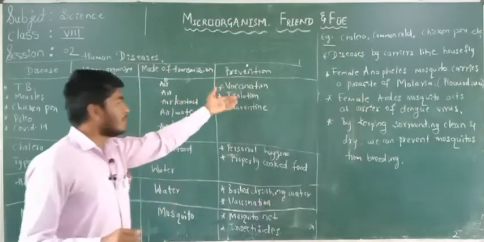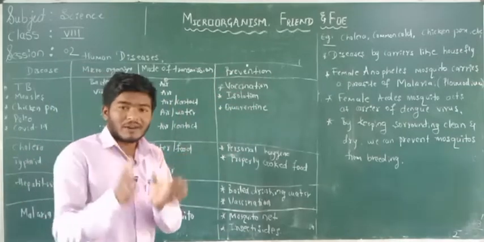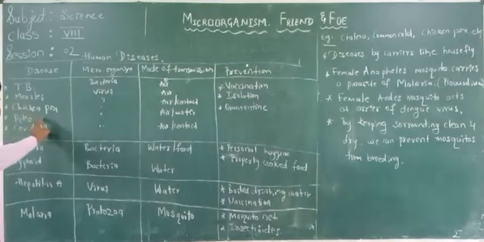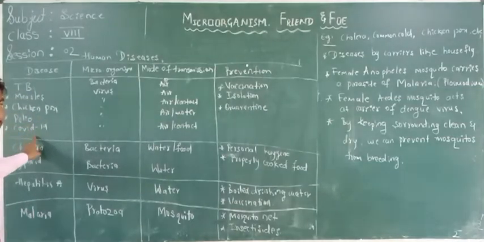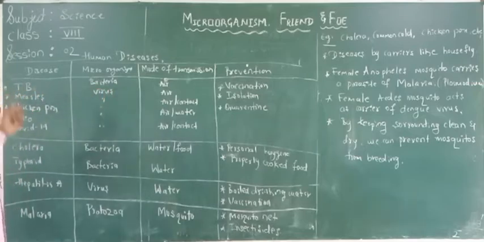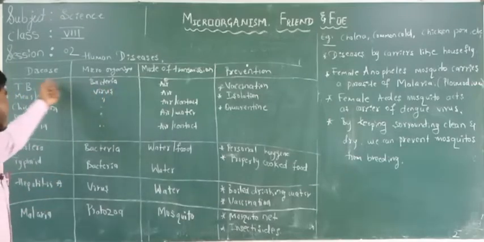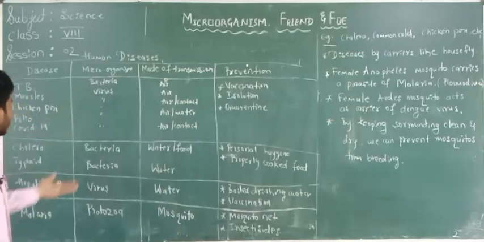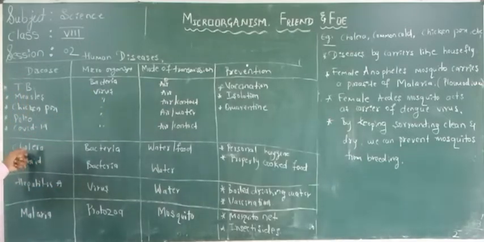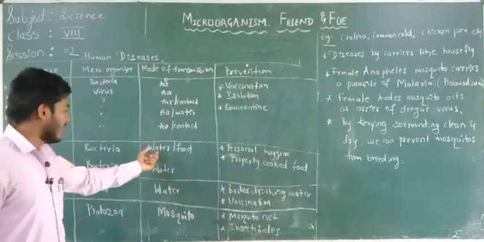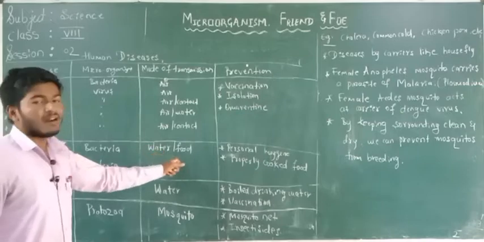Okay, so these are the preventions for the diseases called tuberculosis, measles, chickenpox, polio, and COVID-19. Here TB, tuberculosis, is the only bacterial disease, but all the others are viral diseases. Next I am going to consider another disease, cholera. Cholera is caused by a bacteria, and how can it be transmitted? It can be transmitted by water and food.